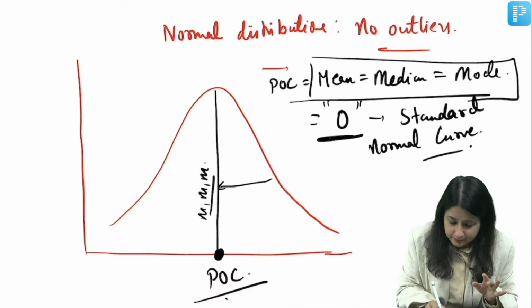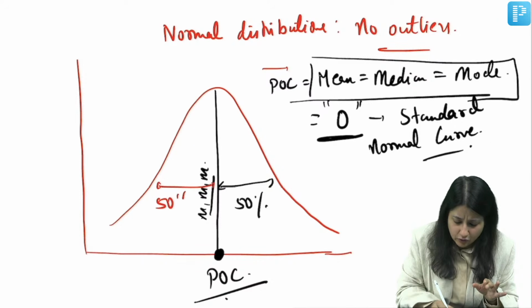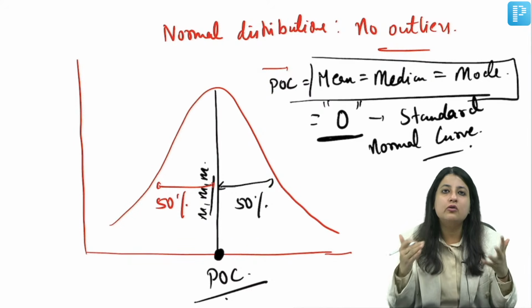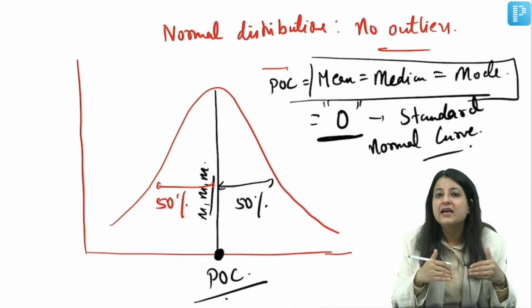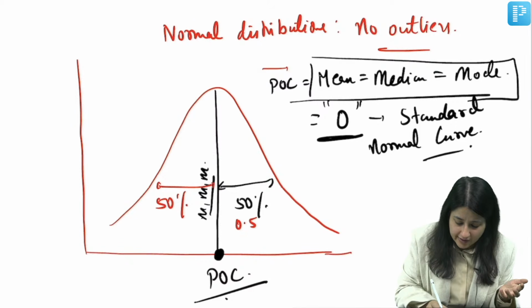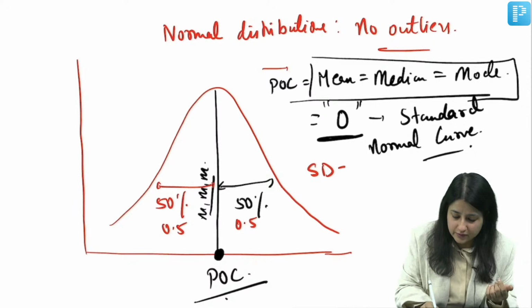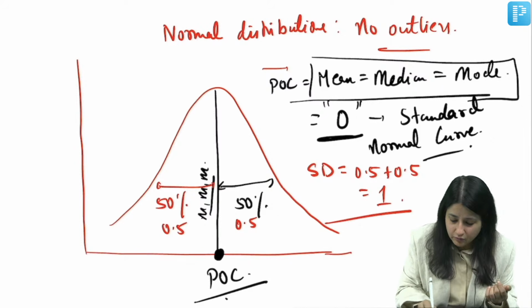And look over here. 50% observations are above and 50% observations are below. So what is the total spread of data? Spread of data is also measured by standard deviation, right? What is the measure of dispersion over here? Standard deviation. So it is 0.5 plus 0.5, which is equal to 1.